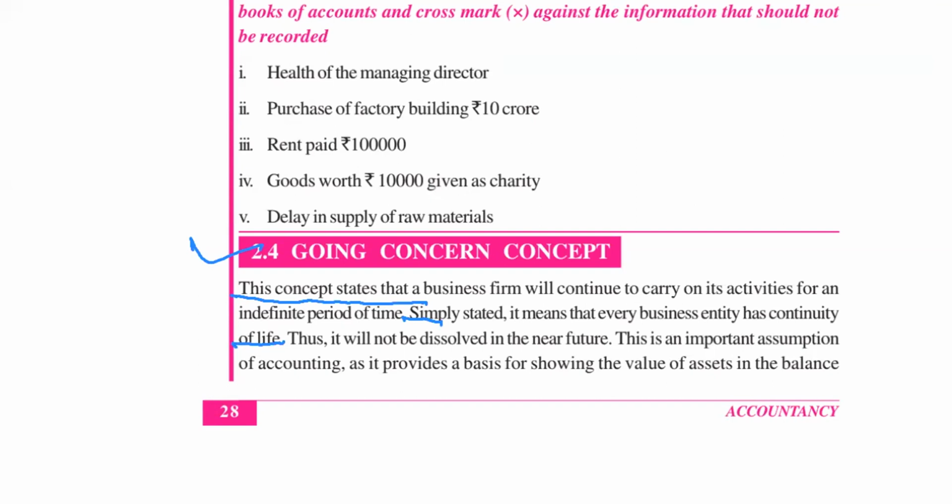It is the very basic assumption. Whenever a businessman starts his business, he always assumes that his business will continue for a long period of time, for an indefinite period of time, right? Everyone is assuming like that. This is what the going concern concept states. Every businessman should assume that his business will run for a long period of time.